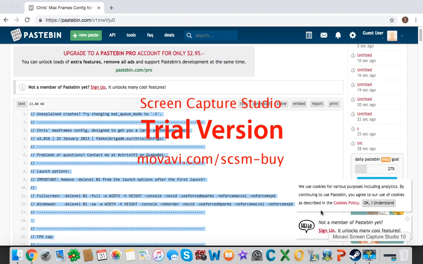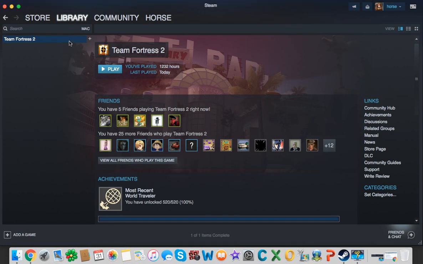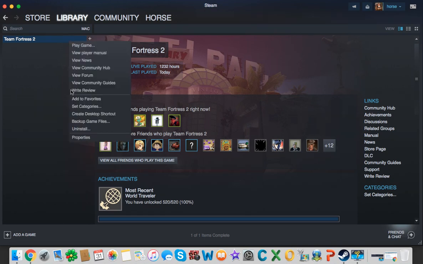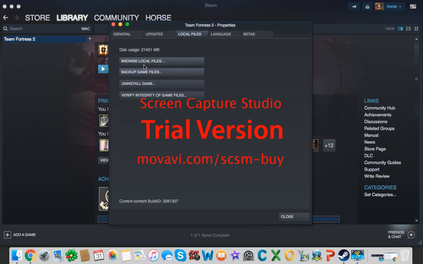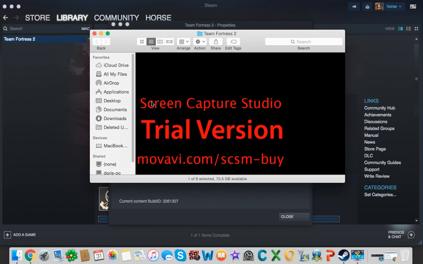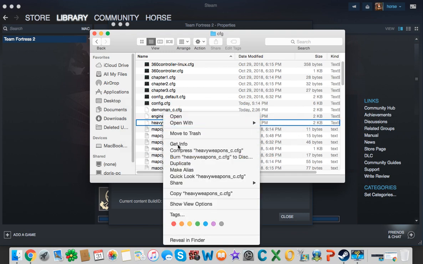Mac. So go to this website. I'm going to link it down below. Just copy this, then go to Steam, then right click TF2, go to properties, go to local files, browse local files, TF, CFG, then copy one of your CFG files.